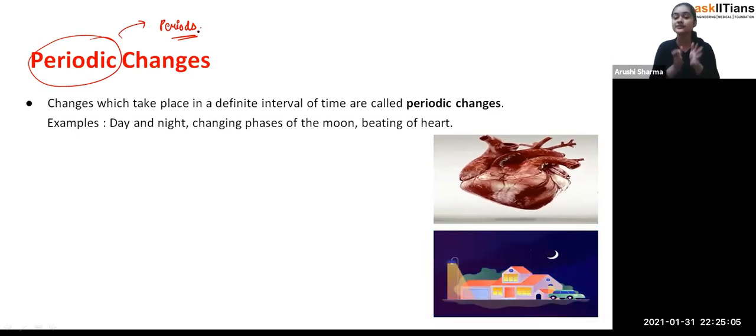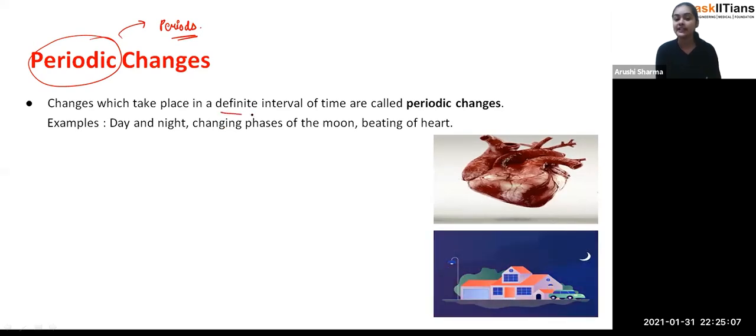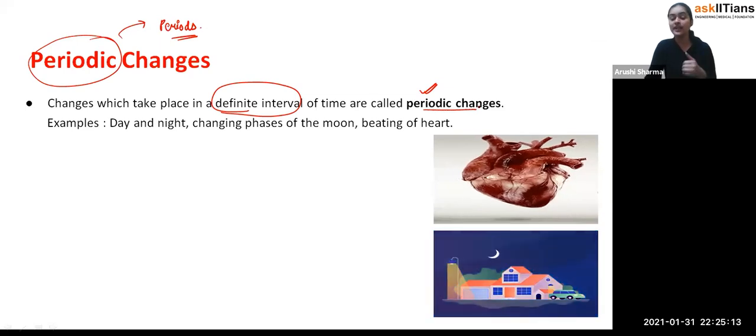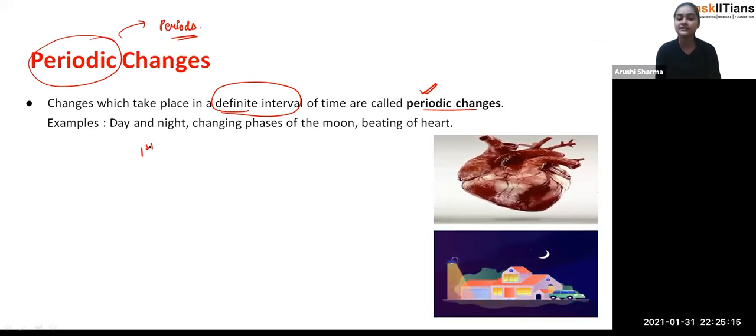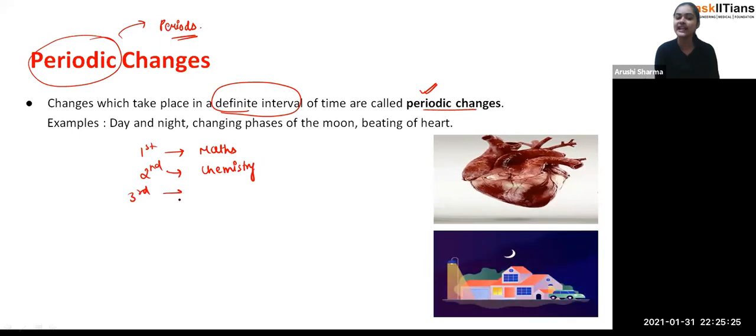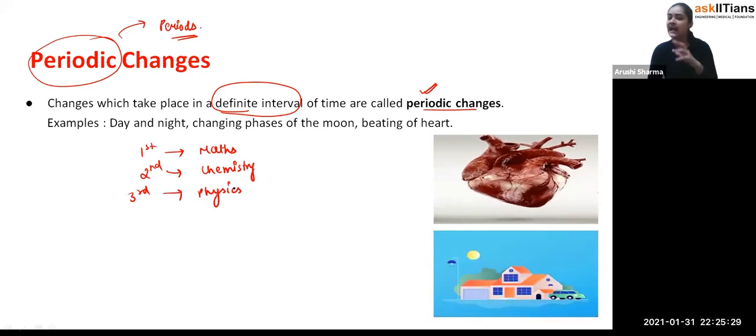So the changes which take place in a definite interval of time, we call them the periodic changes. Exactly, student. Like in your school, if I say that the first period is for mathematics, second is for chemistry, and third is for physics, and fourth could be GK and fifth could be IT or computers, and you are having 50 minutes for each of them.